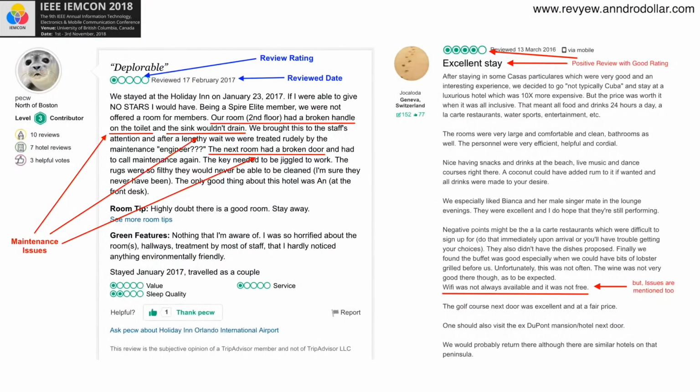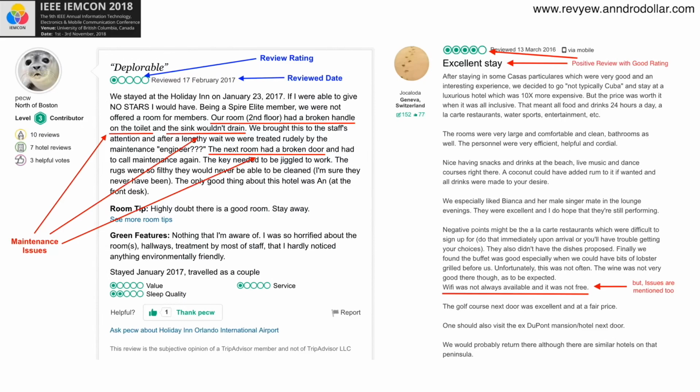In solving this problem, it is very important to understand the text and not be dependent on the review rating. Why I say that is evident by this slide. So just look at the left hand side. There you can see that the review rating is 1 and there are many maintenance issues mentioned. On the right hand side, however, the review rating is 4, but still we can find issues in that.